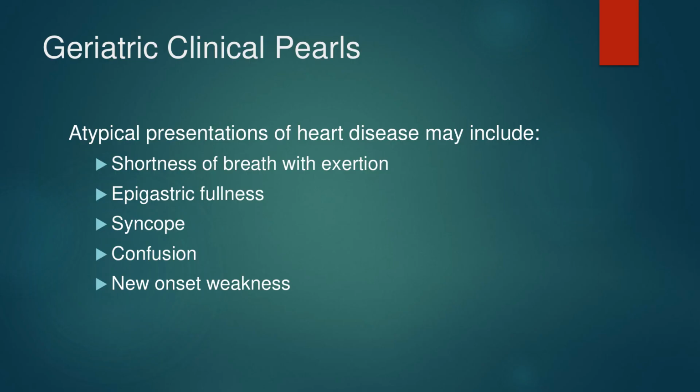The astute clinician needs to be mindful of atypical presentations of common diseases in older adults. For example, the classic anginal or heart attack symptom of retrosternal chest pain in the older adult may entail other symptoms, such as epigastric fullness or indigestion. Sometimes confusion and new-onset weakness can present as atypical symptoms of coronary artery diseases, such as a myocardial infarction.